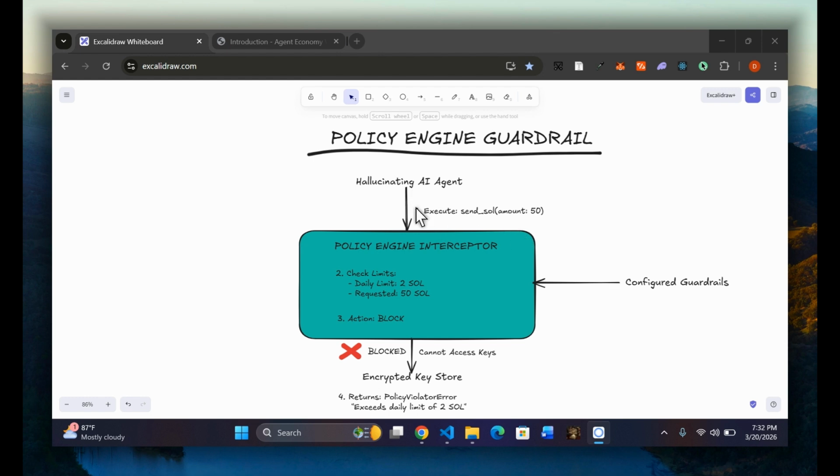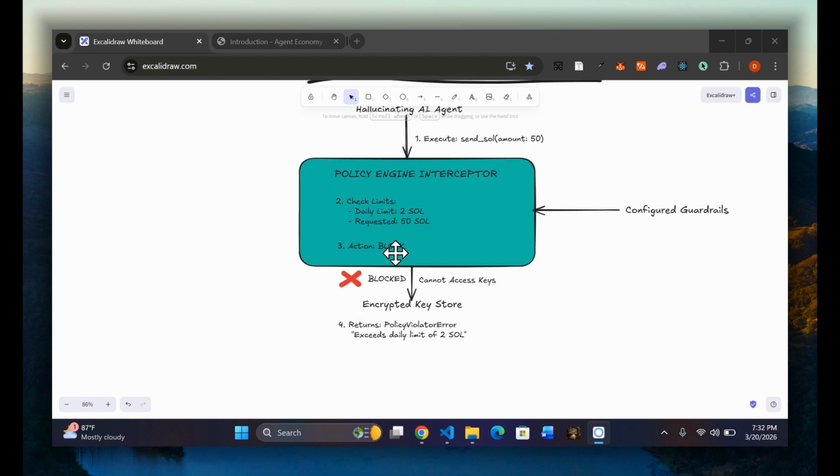So when the agent tries to execute this, it must first go through this policy engine interceptor to see if it's in line with what the policy engine requires. When it checks here, the configured guardrails will quickly intercept and check. The daily limit is set to be 2, but the requested execution is 50. Immediately, the action is blocked.